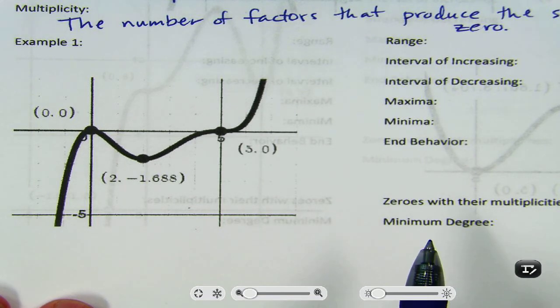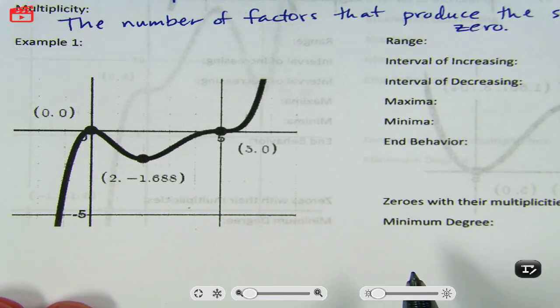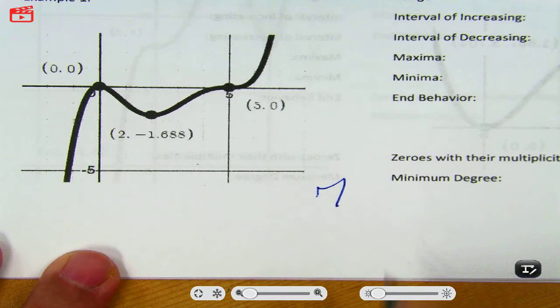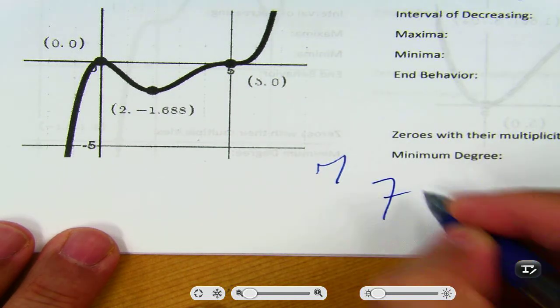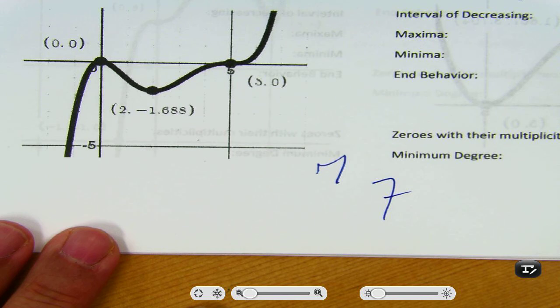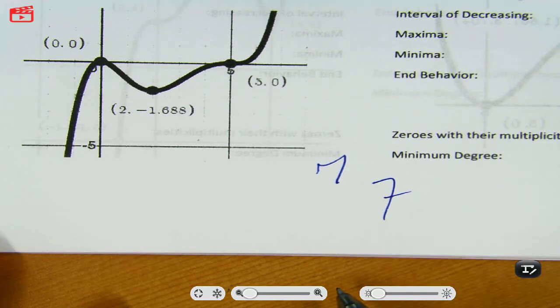F is F. Not according to that teacher. My wife laughs at my 7. That's how I write my sevens. That's not how they write it in China. They put a line through it in China. It looks like a backwards F. But they don't write the letter F in China, they write Chinese letters.